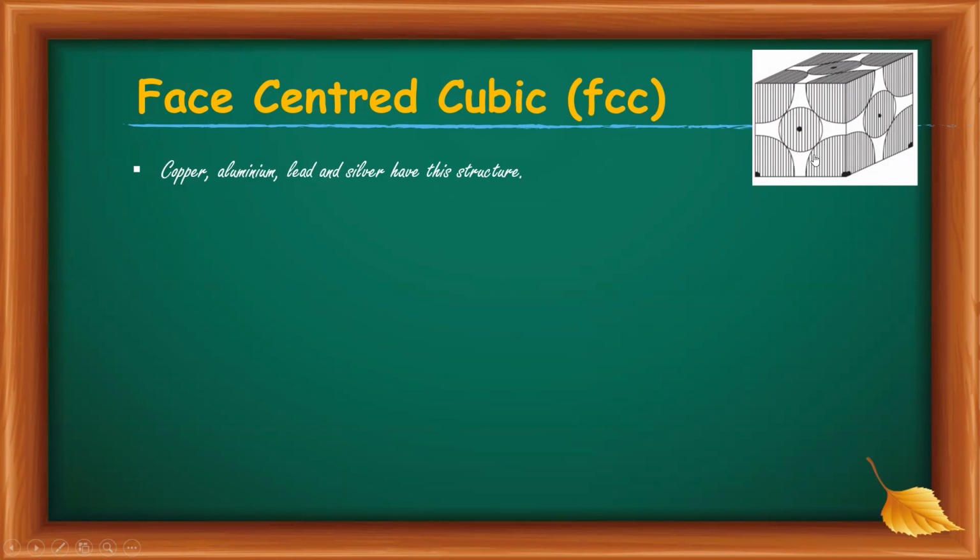From the figure, it is clear that atoms are placed in each corner and each face center. From each corner, 1 by 8 of an atom contributes to the unit cell, and in the center of each face, half of an atom contributes to the unit cell.